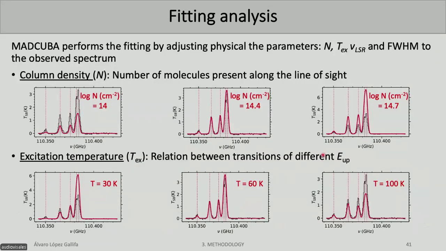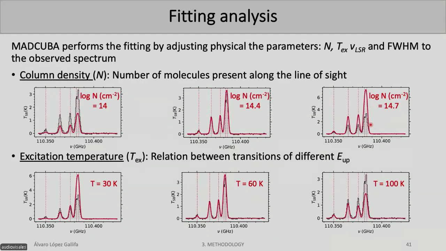MADCUBA takes into account four physical parameters, which are excitation temperature, column density, radial velocity, and full width at half maximum. Basically, column density is the number of molecules that we have in that source. If you see, when we change the log N, the higher the value, the more intense the transitions are, which makes sense because there are more molecules, and these molecules emit more photons.